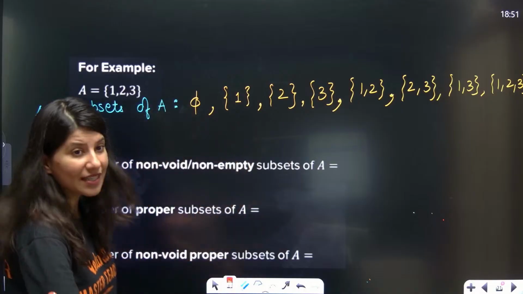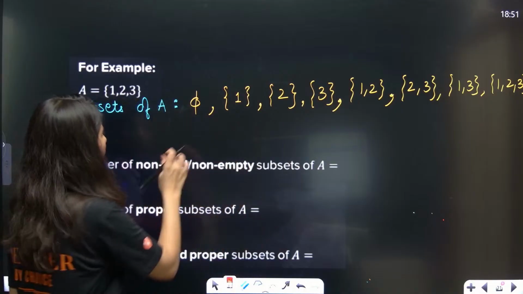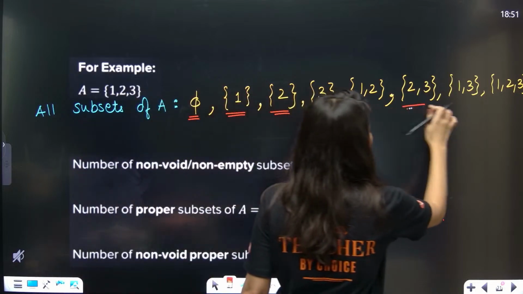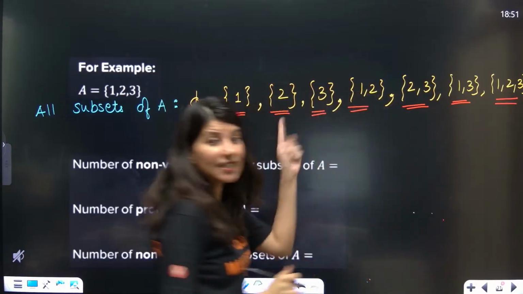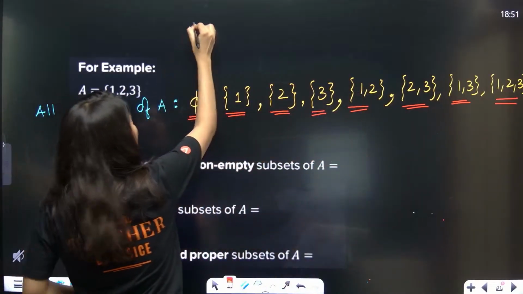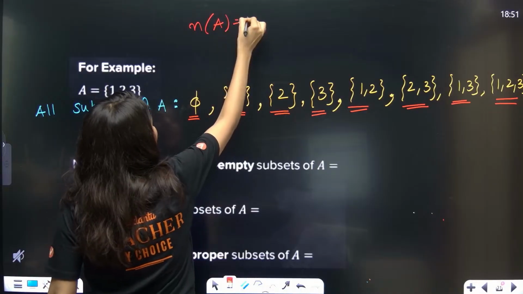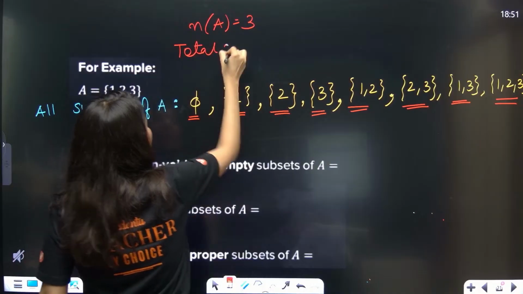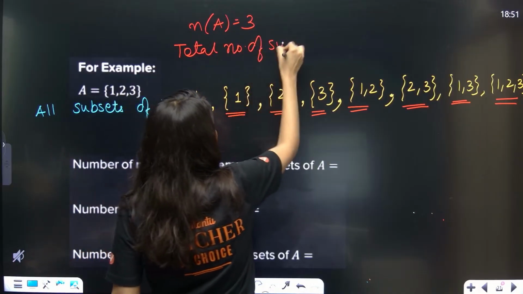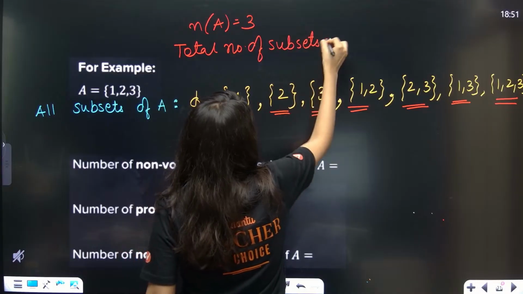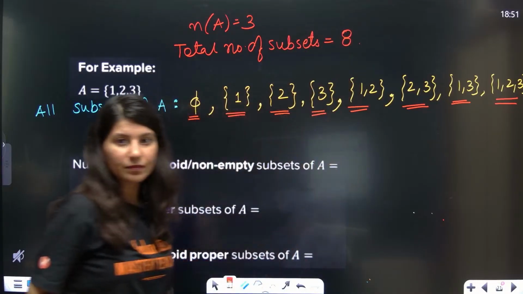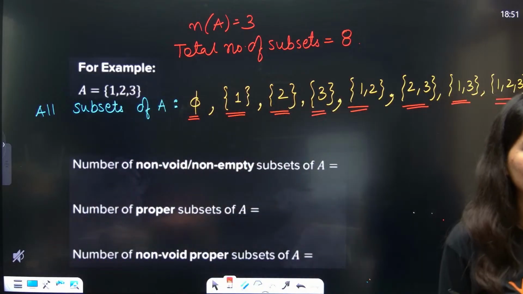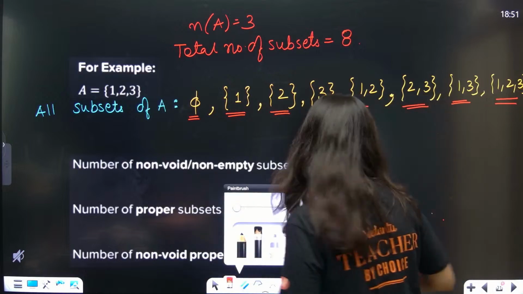How many can you count? 1, 2, 3, 4, 5, 6, 7, 8. 8 subsets. Okay. Can anybody tell me, the cardinality of A is 3, and the total number of subsets is equal to 8. Yes, you guys are already telling me that it is 2 power n.